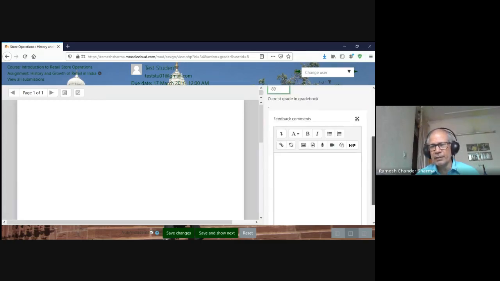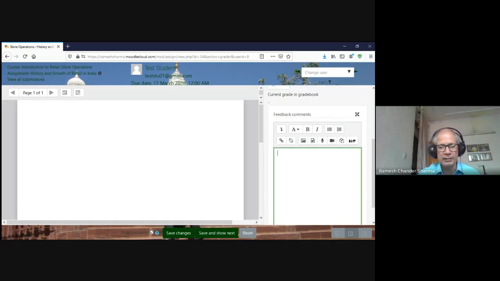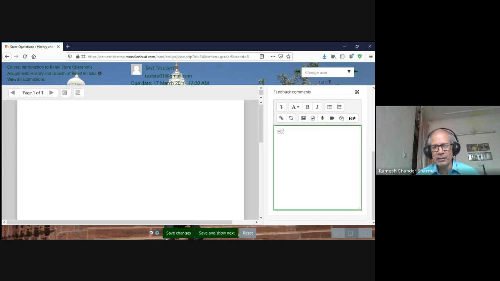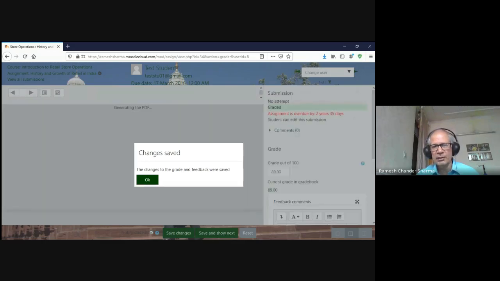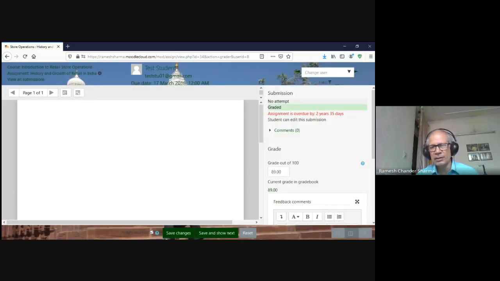And in this, I can type my comments like well done, and if I save changes, these marks go to the grade book automatically. The changes were saved. So this way 89 has come, it has been graded by the teacher, then I can go to the next student. And that way this is automatic.